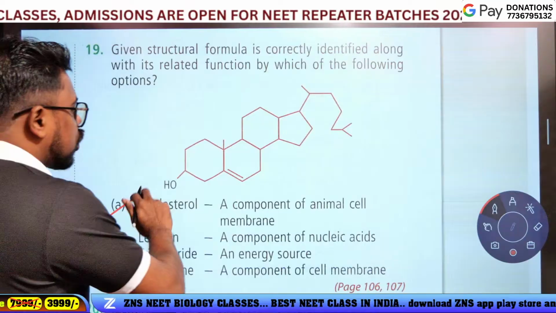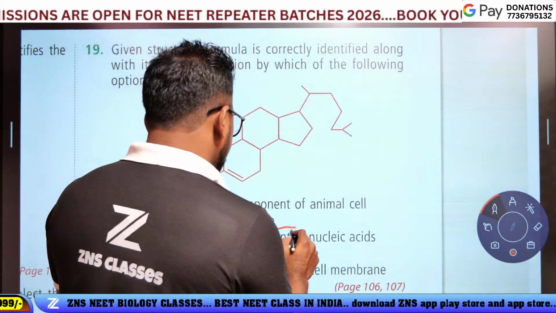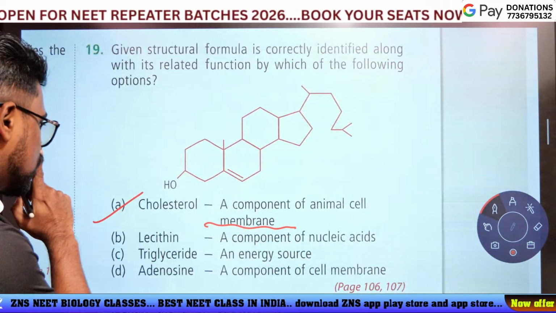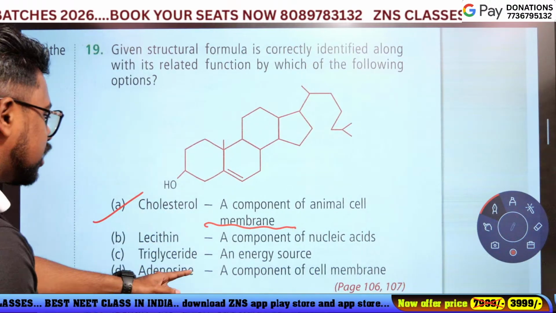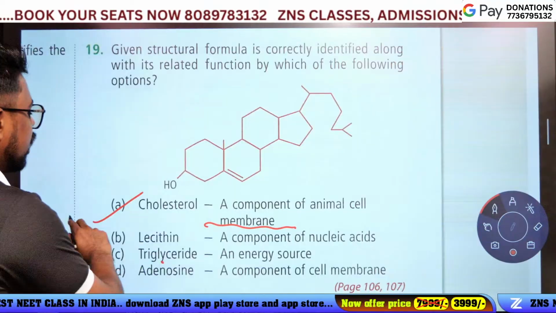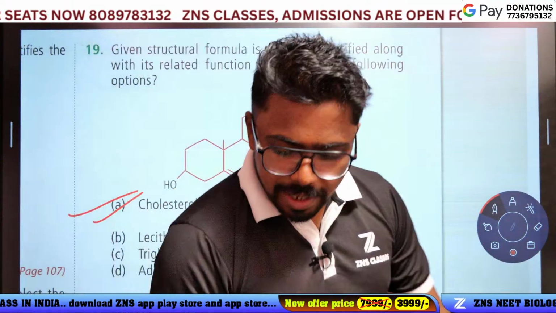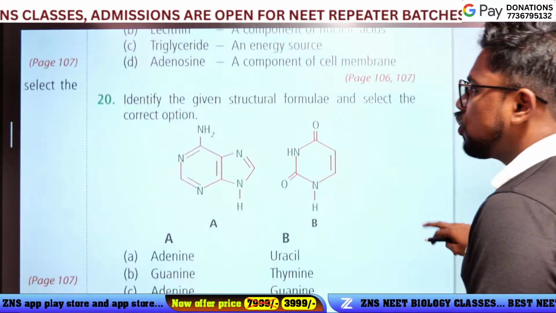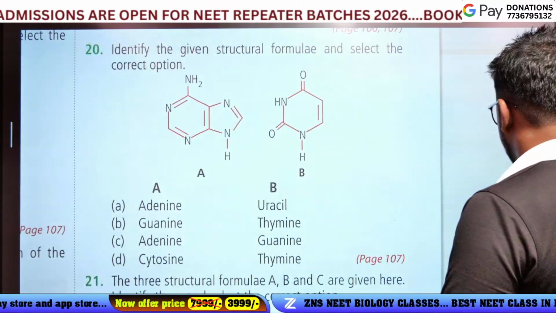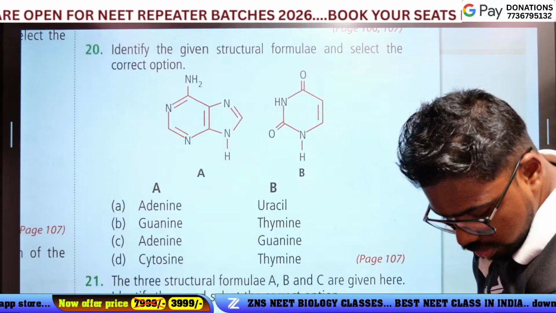Rebecca, is cholesterol a component of animal cell membrane? No. Nucleic acid, no. It's an energy source of, that is adenosine. Option A is the answer. Is the correct answer. Rebecca is good. Okay, ready. And the 20th question. The next, 20th question. Come on.